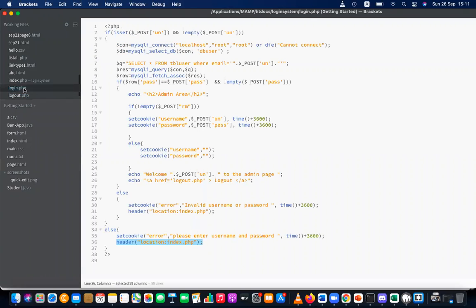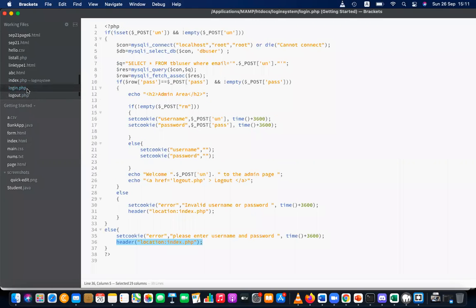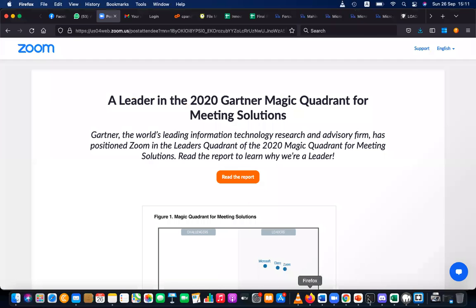Sir, the index.php one can't be saved as index.html? No, it has PHP code. If you have PHP code, you have to save that as PHP. If it is only having HTML, you can save as HTML. But if you have at least a single PHP code, you have to save that file as PHP. Okay. Now you can see the logout file also in this.